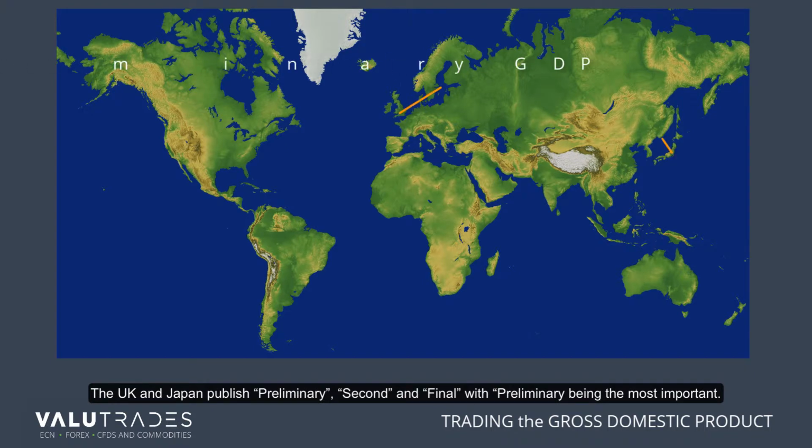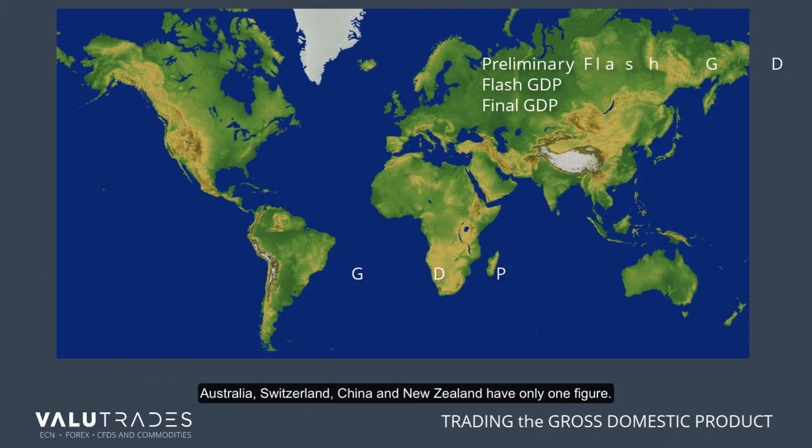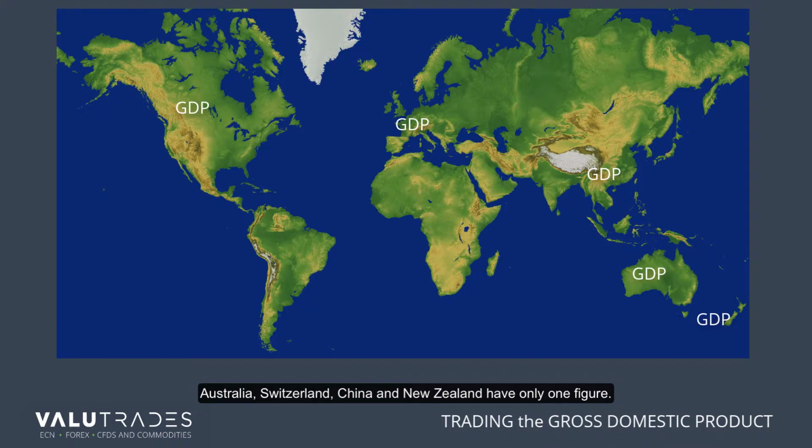The UK and Japan publish preliminary, second, and final, with preliminary being the most important. The European Union calls them preliminary flash GDP, and final GDP. Australia, Switzerland, Canada, China, and New Zealand have only one figure.